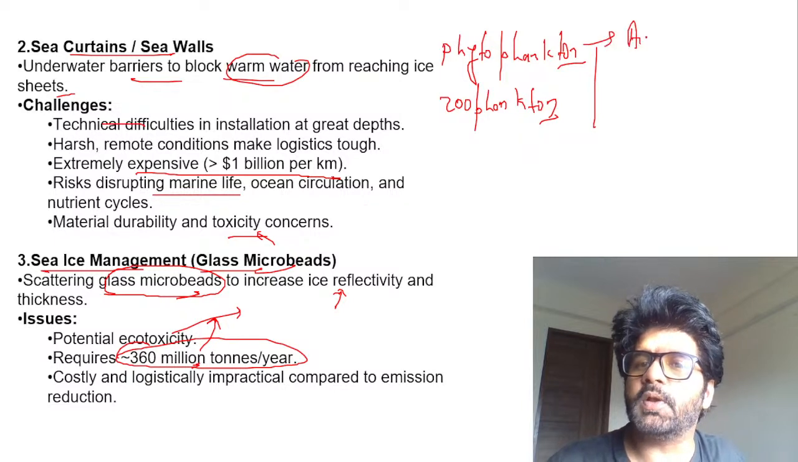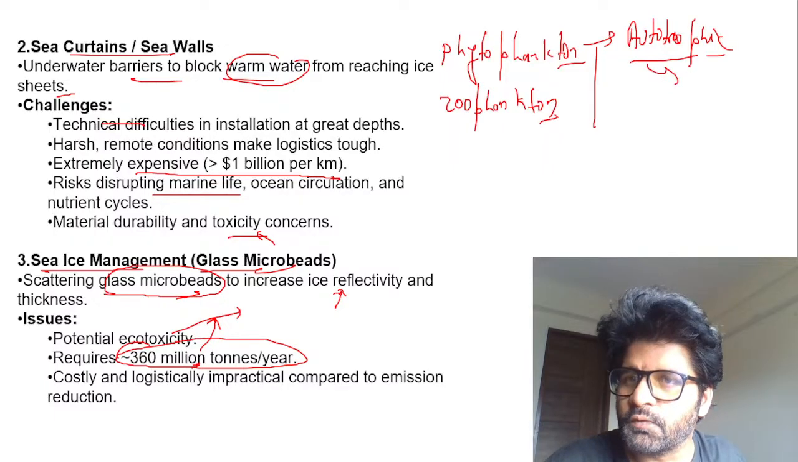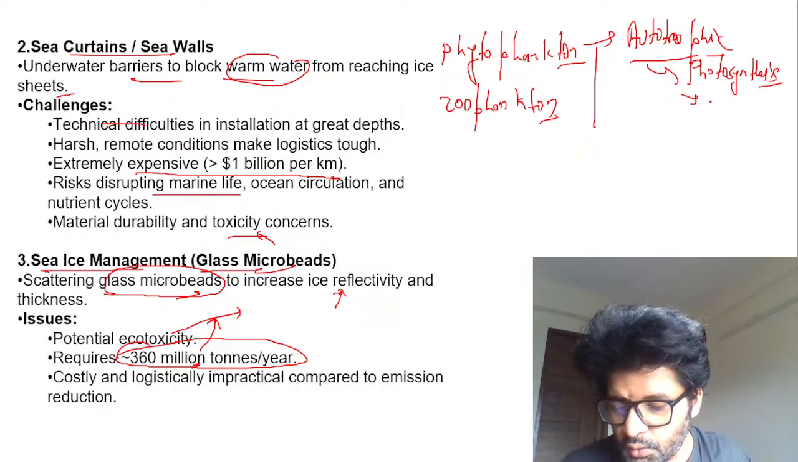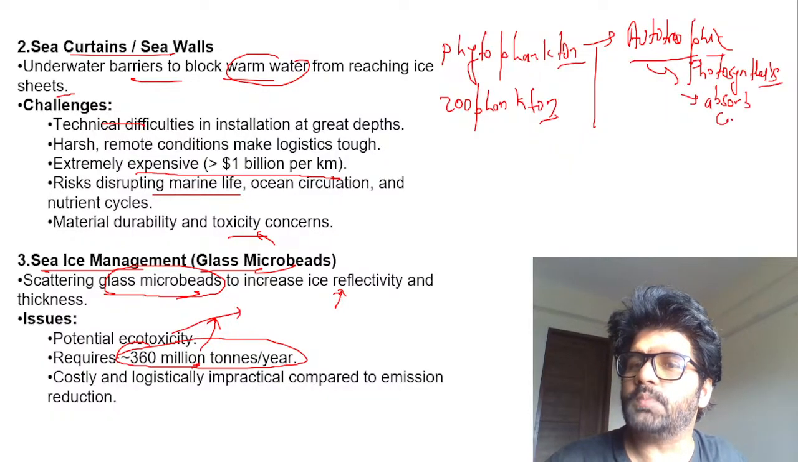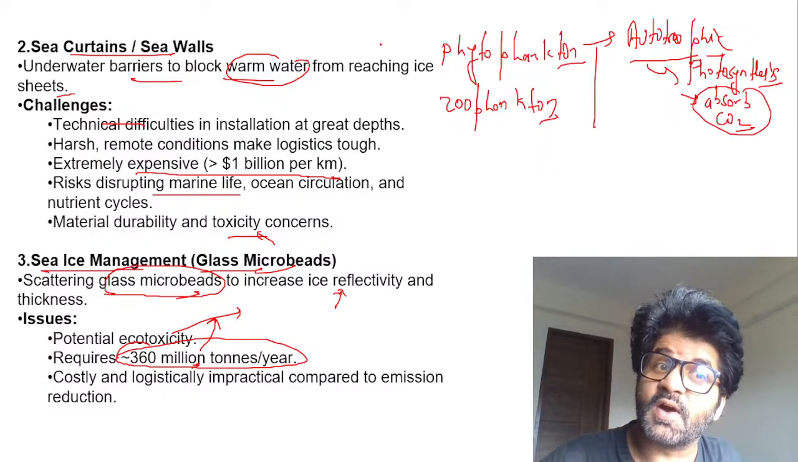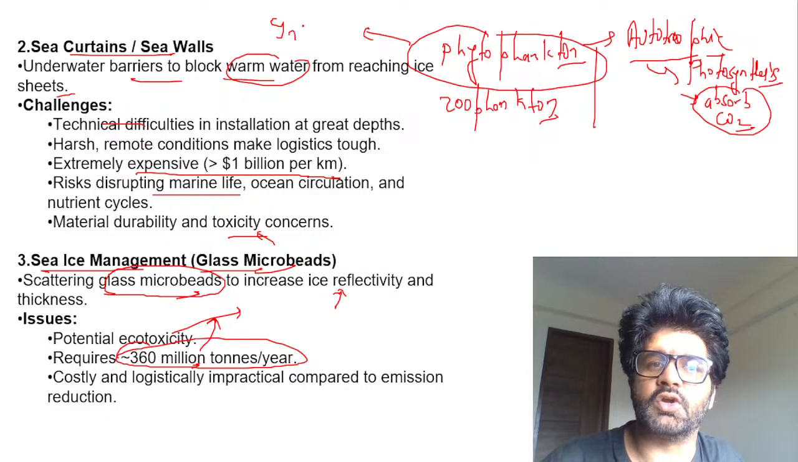Phytoplanktons are autotrophic organisms in the ocean. So they are generally plant-like. They do photosynthesis. And when they do photosynthesis, I don't know how many of you know, but I think many of you know, in photosynthesis plants absorb CO2. So phytoplankton also absorbs CO2. So we will see one of the geoengineering methods, which talks about increasing phytoplankton.